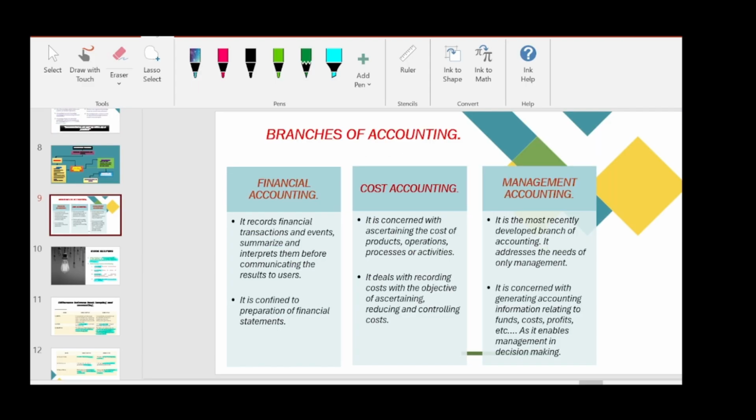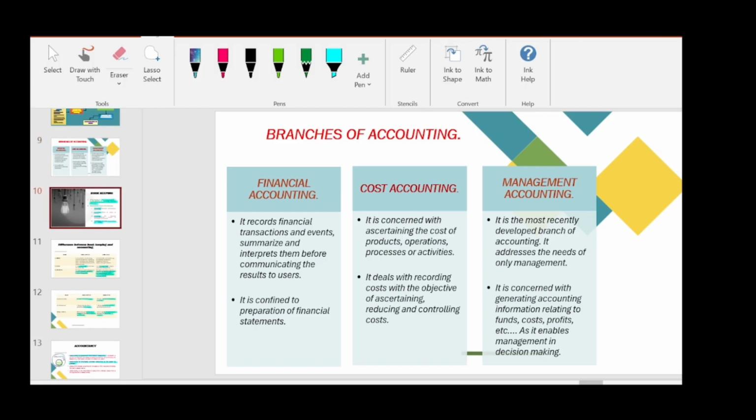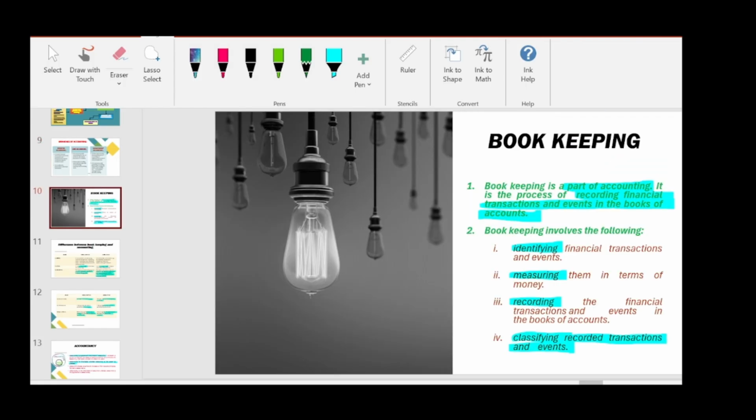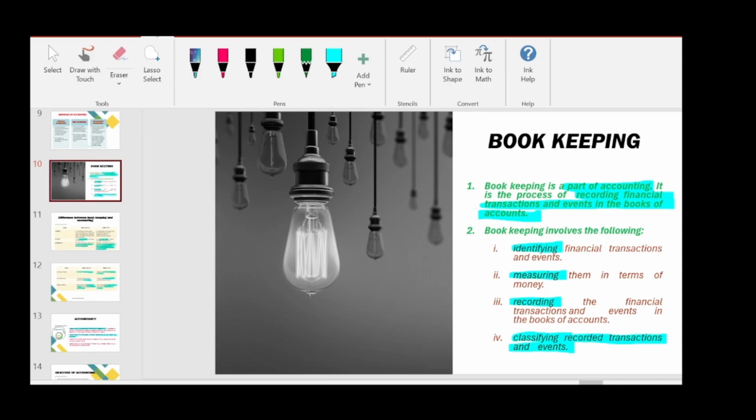So there are three branches. One is financial accounting, the next one is cost accounting, and the third one is management accounting. And then we saw what is meant by bookkeeping. Bookkeeping is a part of accounting. So it is the process of recording the transactions and events in the books of accounts. So it involves identifying, measuring, recording, and classifying the transactions and events. So this is what bookkeeping involves.